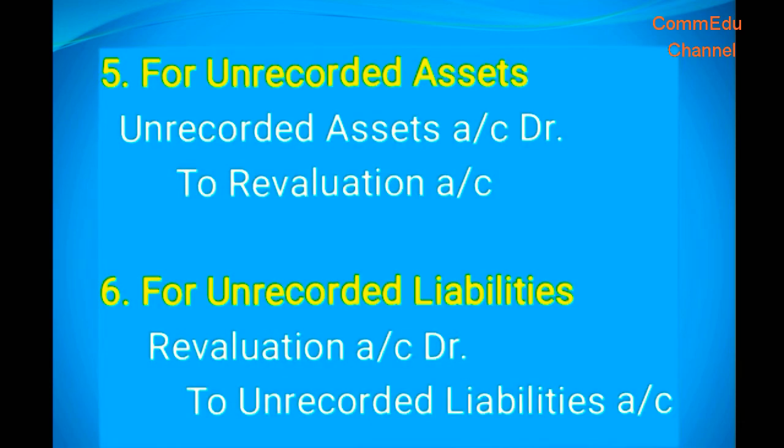If there is any unrecorded asset, the unrecorded asset account will be debited. So the journal entry is unrecorded assets account debit to revaluation account. If there is any unrecorded liability, the unrecorded liability will be credited. So the journal entry is revaluation account debit to unrecorded liabilities account.